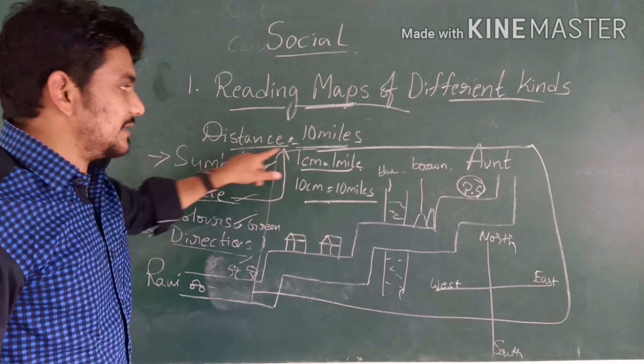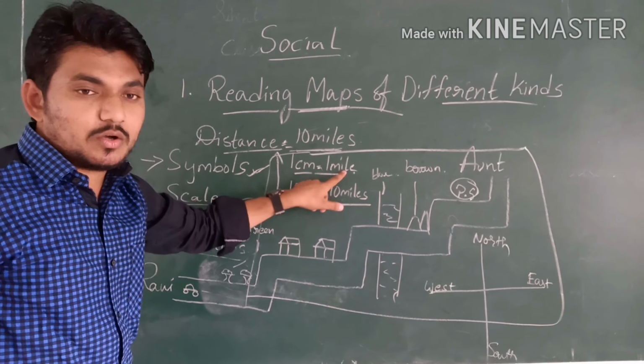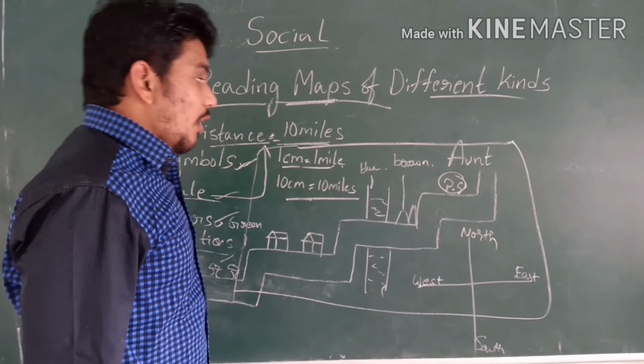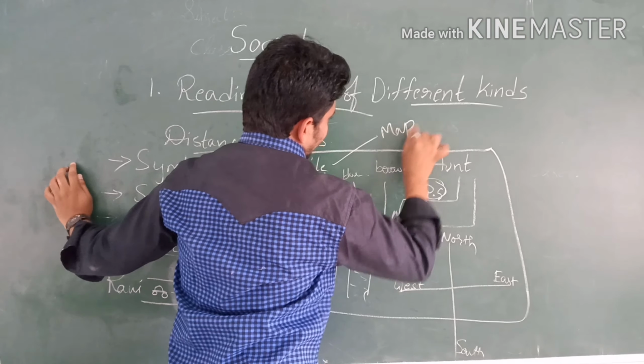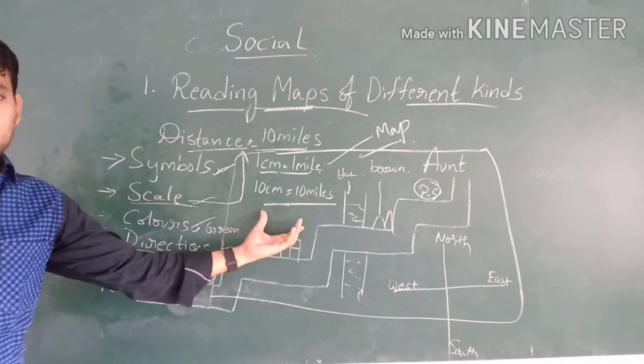Here the scale is 1 centimeter equal to 1 mile. Drawn according to the scale, it is known as a map. Here we can easily say it is a map now.